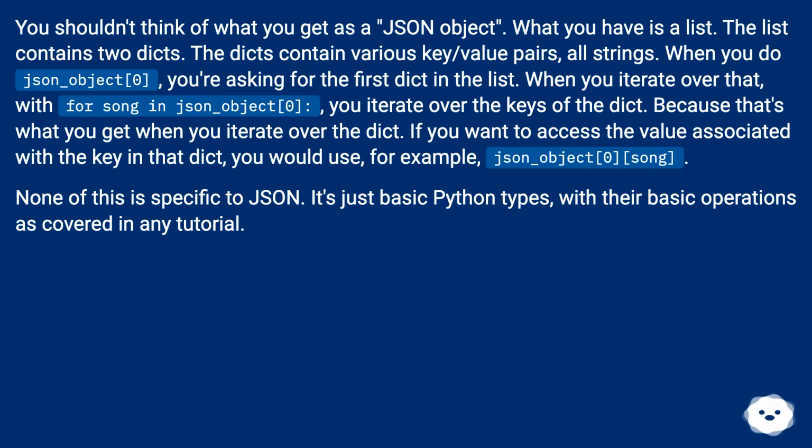When you do JSON_object0, you're asking for the first dict in the list. When you iterate over that, with for song in JSON_object0, column, you iterate over the keys of the dict, because that's what you get when you iterate over the dict. If you want to access the value associated with the key in that dict, you would use, for example, JSON_object0 song. None of this is specific to JSON. It's just basic Python types, with their basic operations as covered in any tutorial.